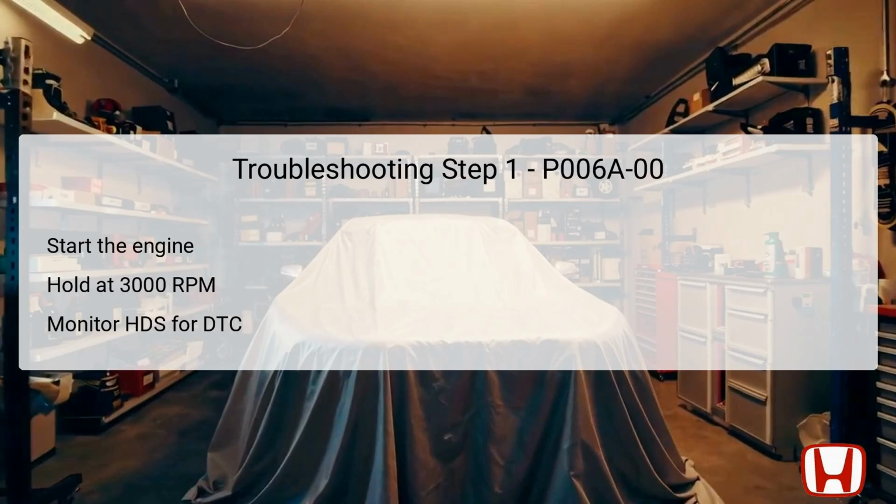During the test drive, it is important to maintain the vehicle in the same parameters as indicated in the onboard snapshot parameters, which include monitoring engine speed, vehicle speed, MAP sensor voltage, and throttle position, TP sensor readings. Simultaneously, the Honda Diagnostic System, HDS, should be used to monitor for the presence of DTC P006A-00. This step helps confirm whether the issue persists under specific operating conditions.